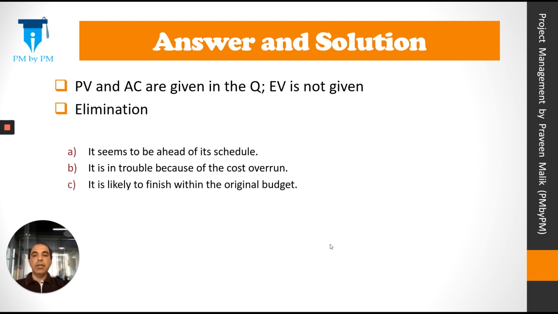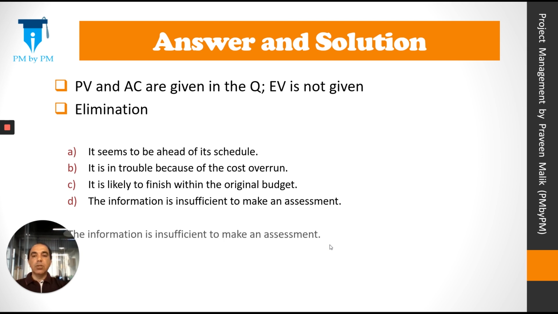Option C was, it is likely to finish within the original budget. Without knowing EV, we cannot determine what will happen in future. Option D was, the information is insufficient to make an assessment. This looks like to be the possible answer. So the correct answer is, the information is insufficient to make an assessment.